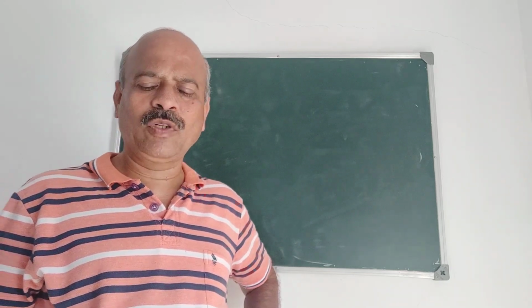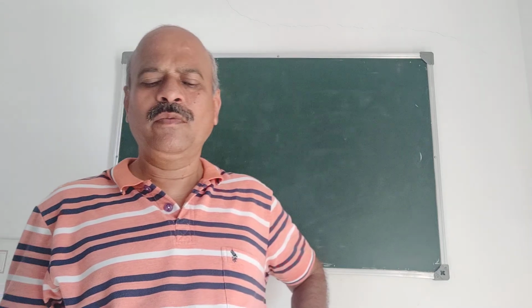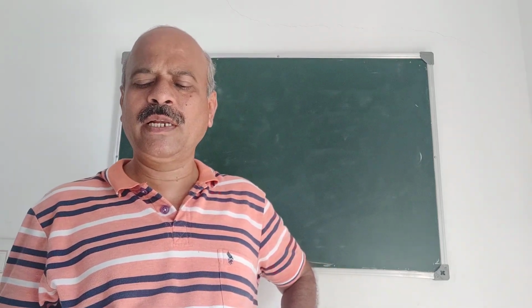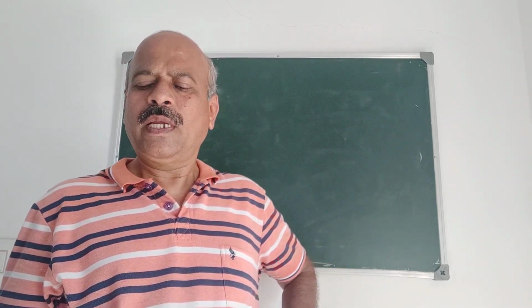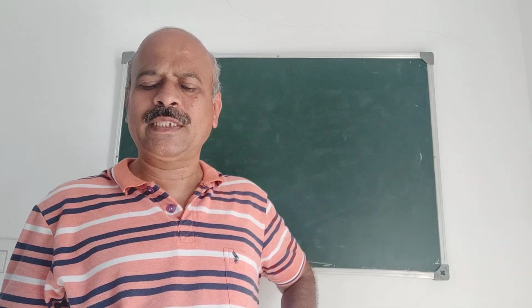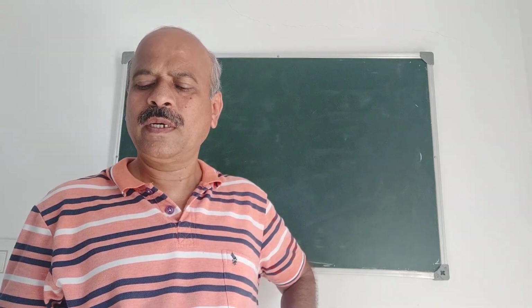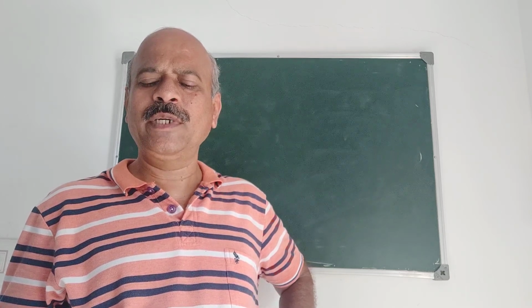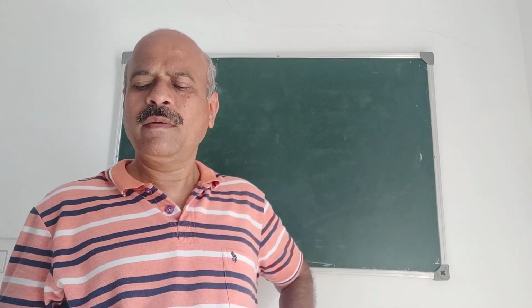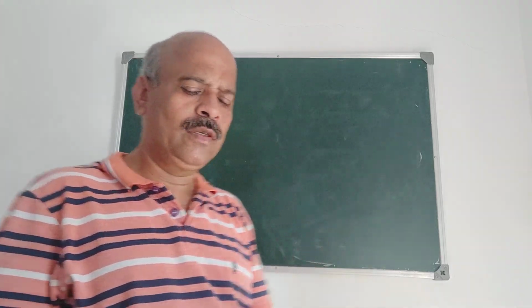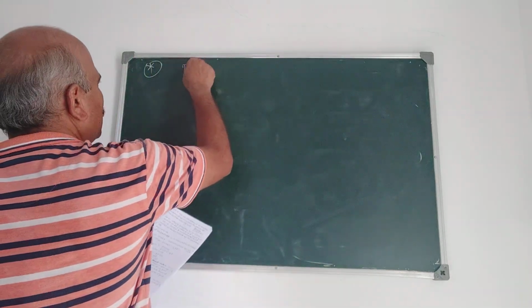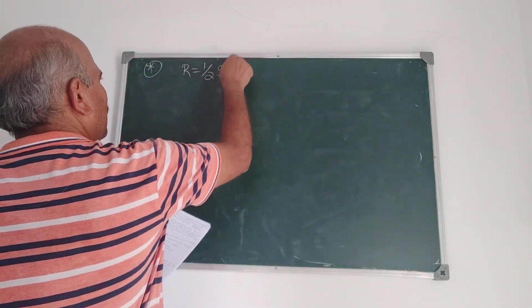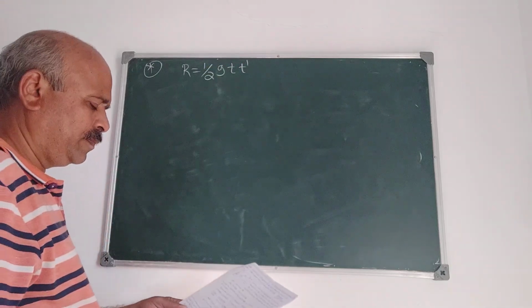If the range in each case is capital R, and the times of flight be t and t dash, prove that R is equal to half into g t dash.